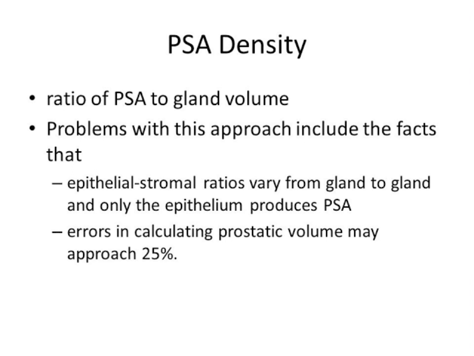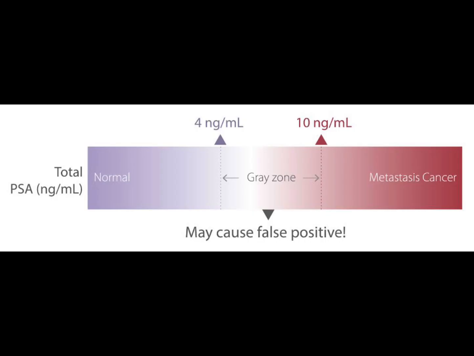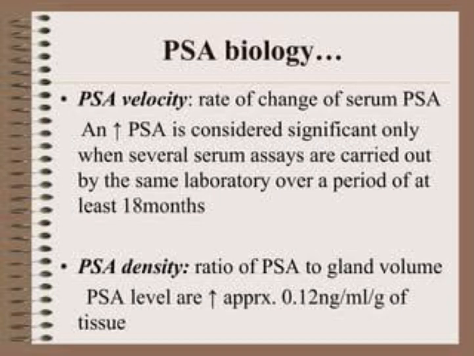By the way, PSA density and free to total PSA ratio go in opposite directions. In CA prostate, the PSA density is high, while the free to total PSA ratio is low. The free to total PSA ratio is very high in benign conditions, while PSA density is very low in BPH.